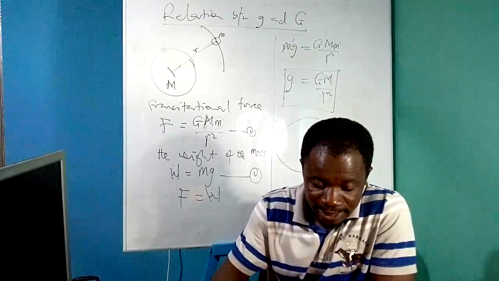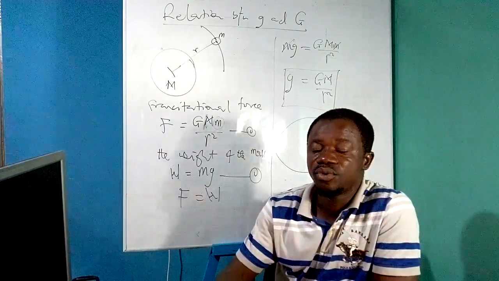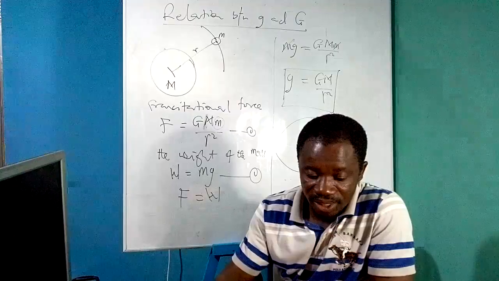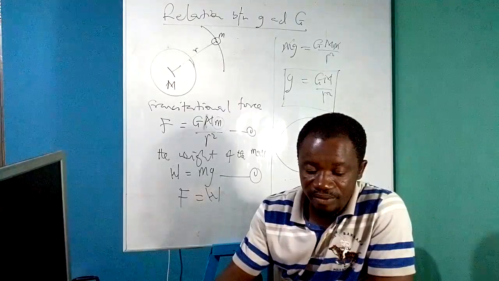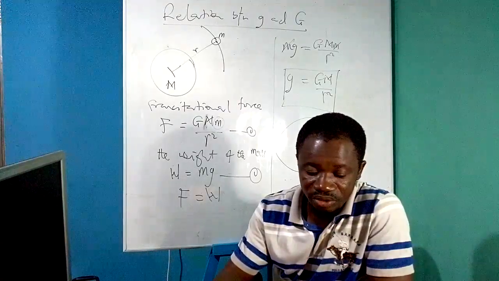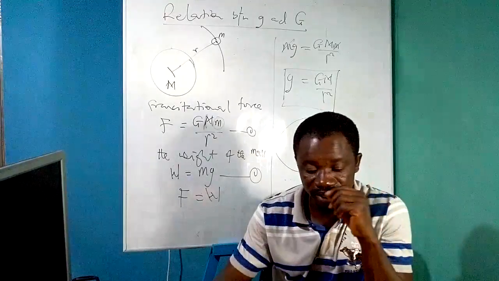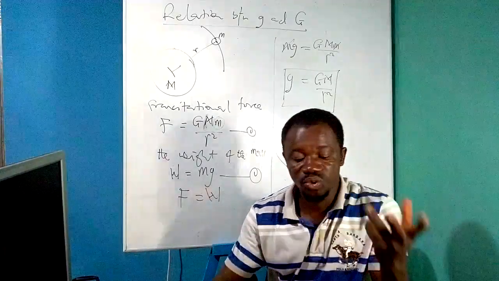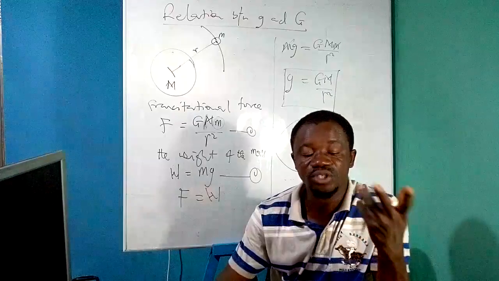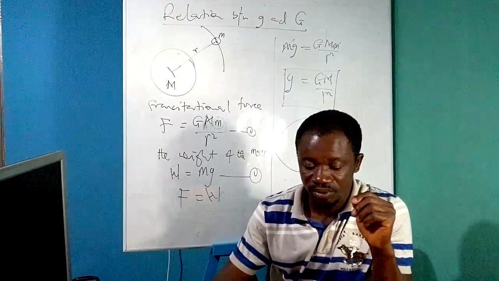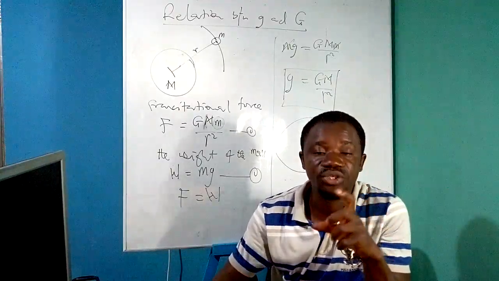Good. So if you are asked the factors that affect acceleration due to gravity, we talk about the shape of the Earth, we talk about the rotation of the Earth about its own axis, we talk about altitude.